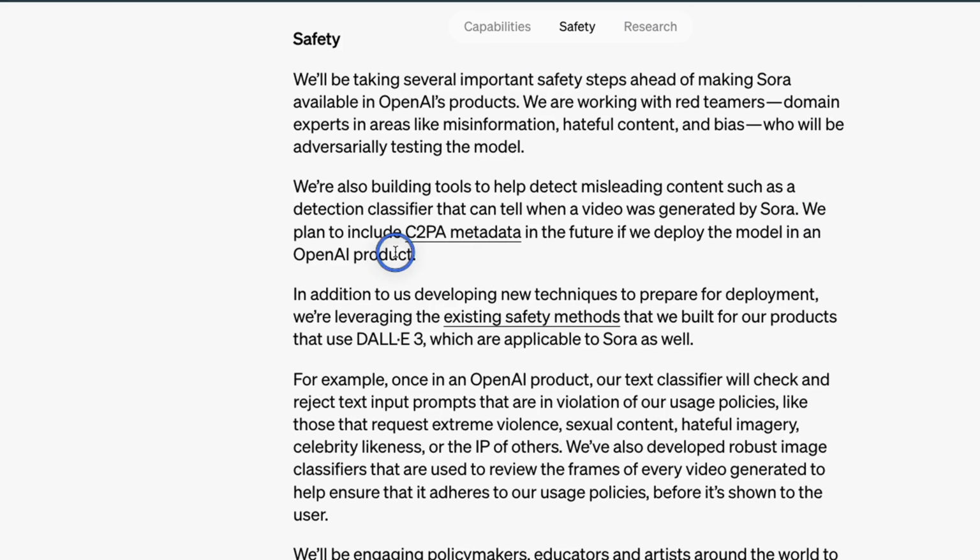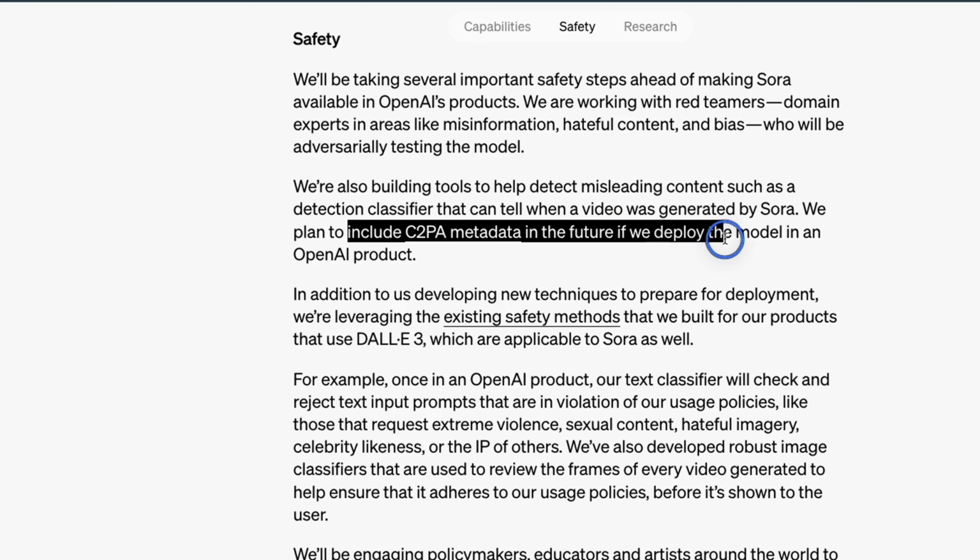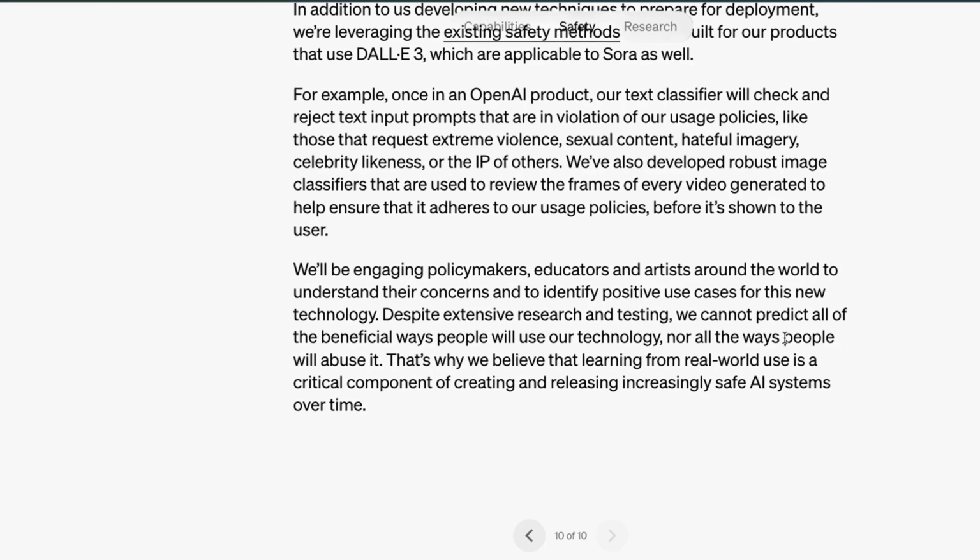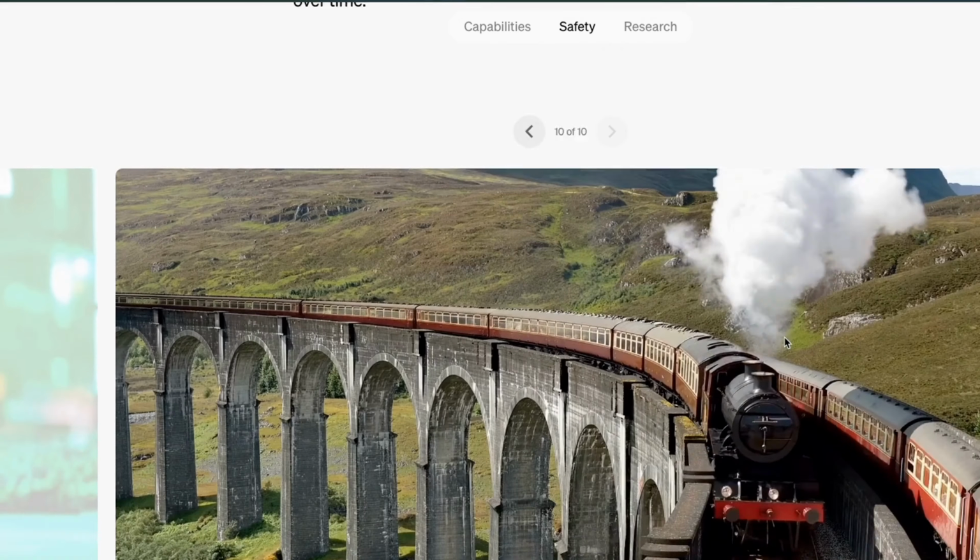They are also working on integrating some sort of metadata in the generated videos so that it's relatively easier to identify whether a video was generated by Sora or it's a real video, which I think is going to be a critical component of all the content that we see on the internet.